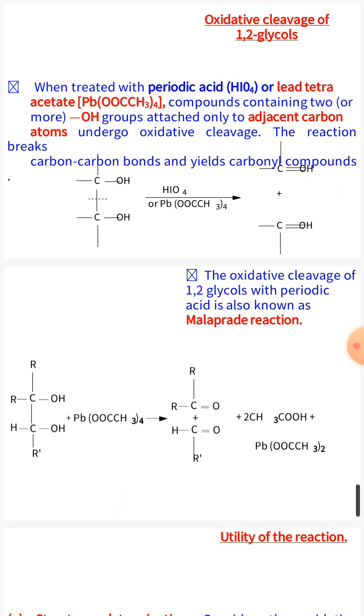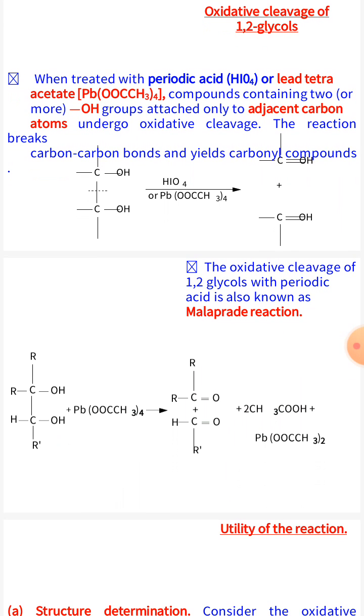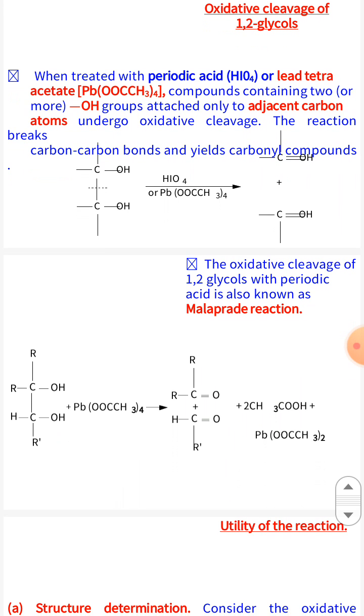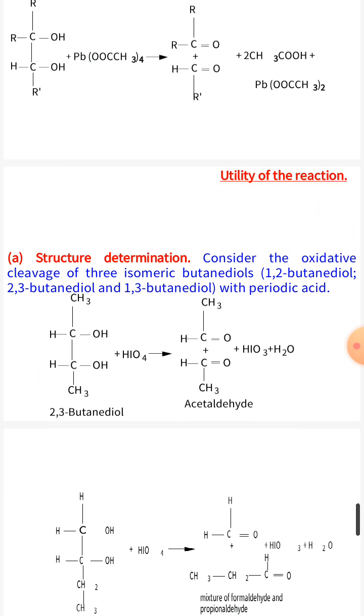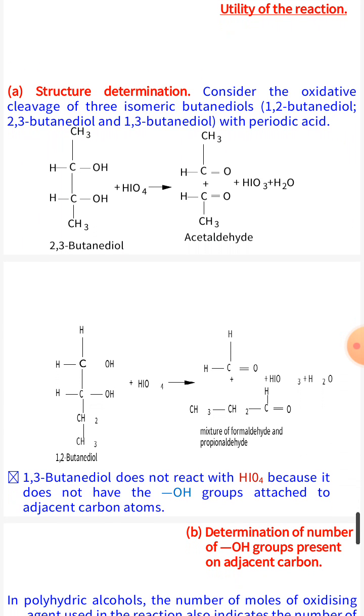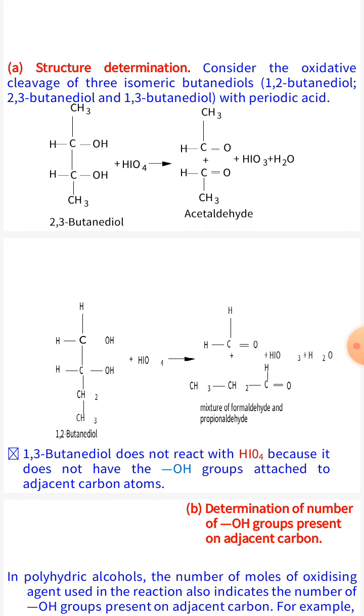Next is oxidative cleavage of 1,2-glycols. When treated with periodic acid or lead tetraacetate, compounds containing two OH groups attached to adjacent carbon atoms undergo oxidative cleavage. The reaction breaks the carbon-carbon bond and yields carbonyl compounds. Utility of reaction: in this reaction, we can find out the structure of a compound.